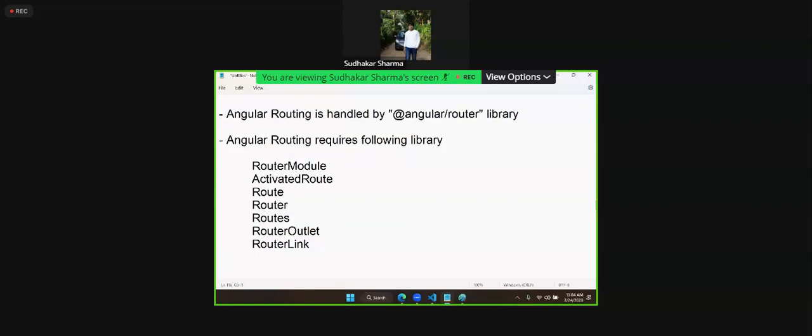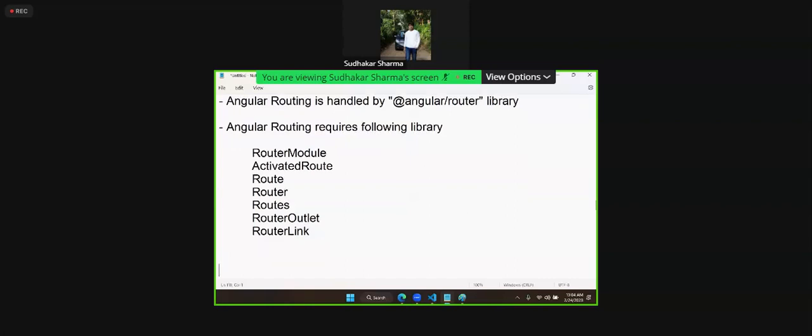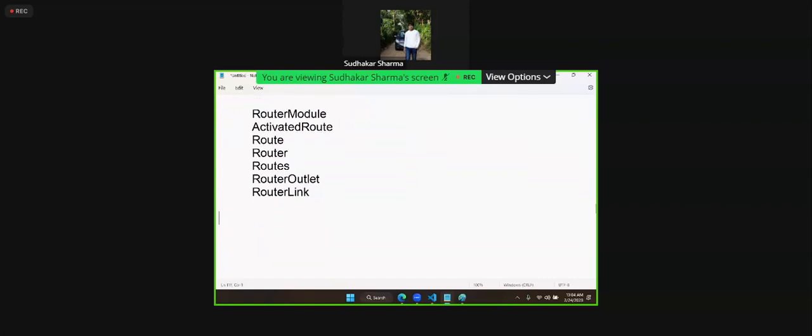So here, let's see how to handle this. How do we work with this? Now, actually, for that, we will create a separate project. Why? Because already our project is having a lot of components. We will build a new project.